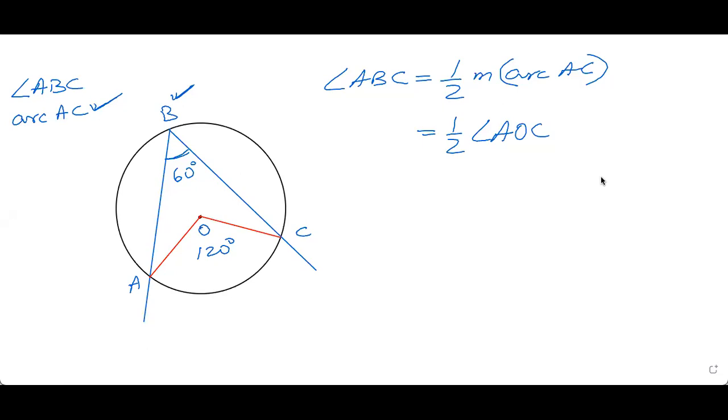Whether we use the terminology of inscribed angle and intercepted arc, or the terminology of angle subtended by an arc, it means the same thing. So we can say that the inscribed angle is half the measure of the arc intercepted by it. That means angle ABC is half of angle AOC. Or we can say the angle subtended by the arc at any point on the circle is half the measure of the angle subtended by the arc at the center. It's the same thing. These are the two ways we can state this theorem.